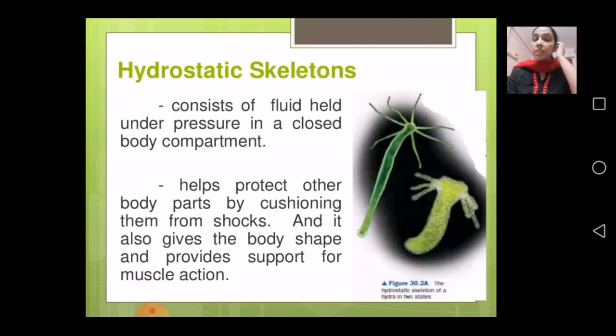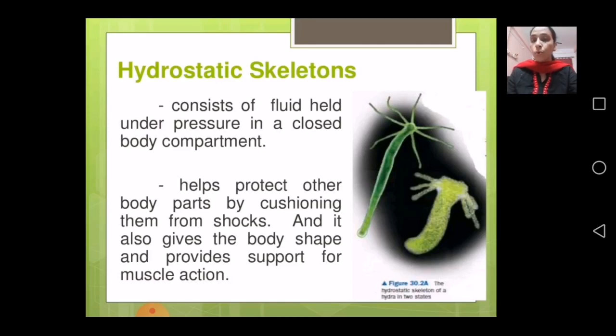Now these animals or insects can easily walk with the help of this jelly-like substance which is filled in their body. Here I am going to take the example of an earthworm also. As you can see in two diagrams here, insects have a fluid-like structure filled within their body.